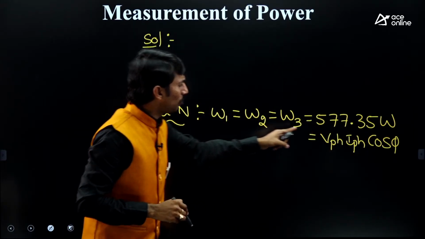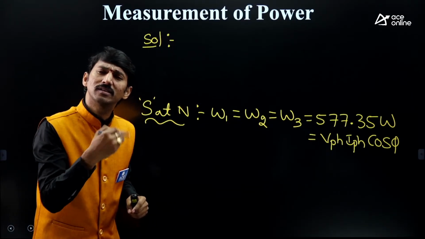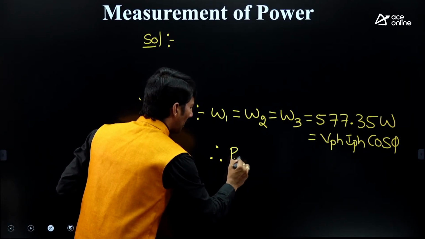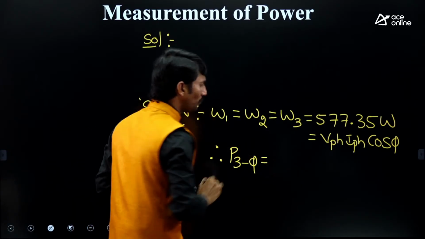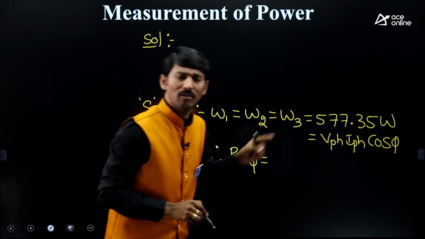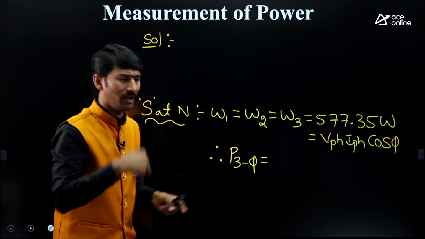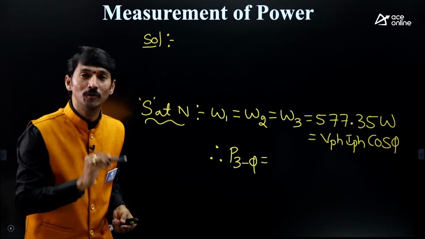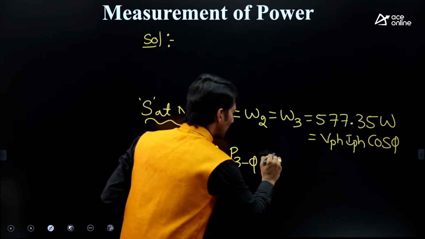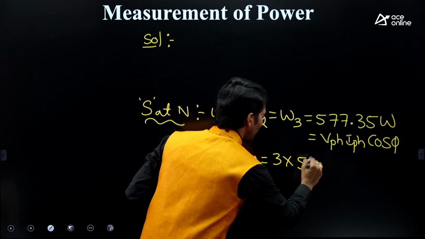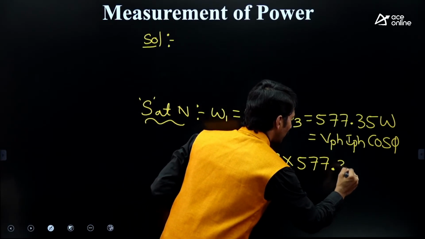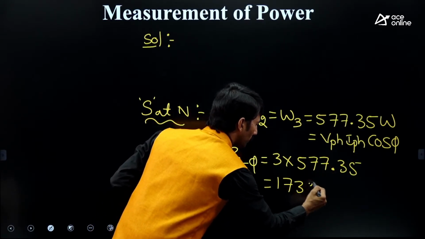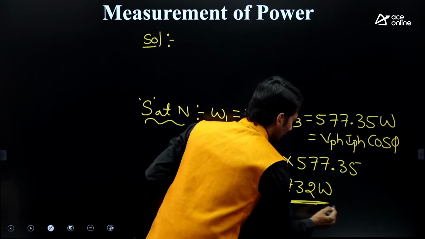If you know the single phase power, can't you get the three phase power? Yes. Since the wattmeter readings are equal, the three phase power is 3 times 577.35. You will be getting 1732 watts.